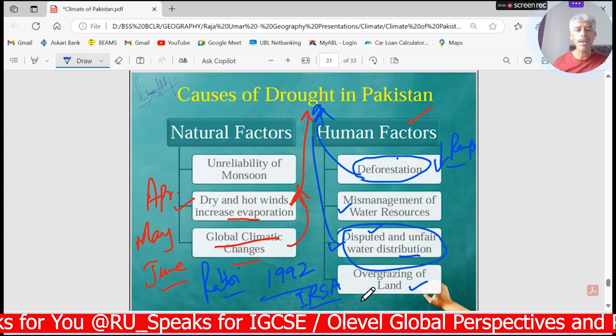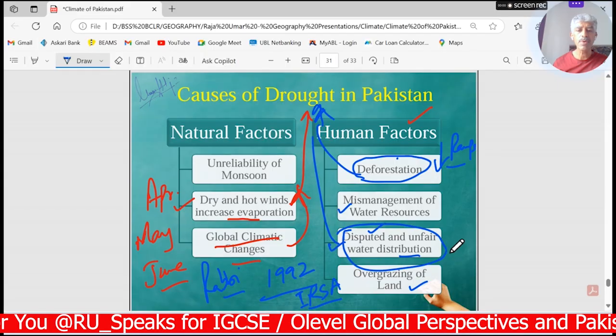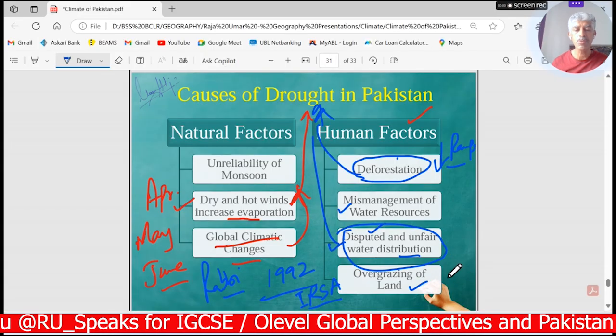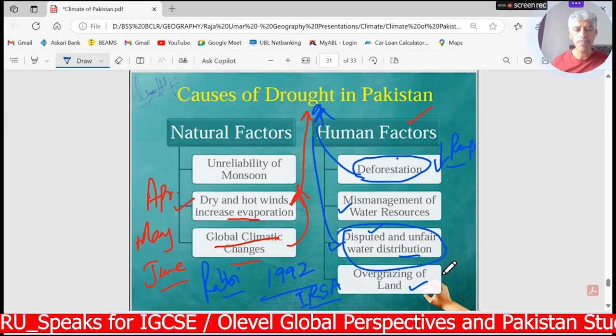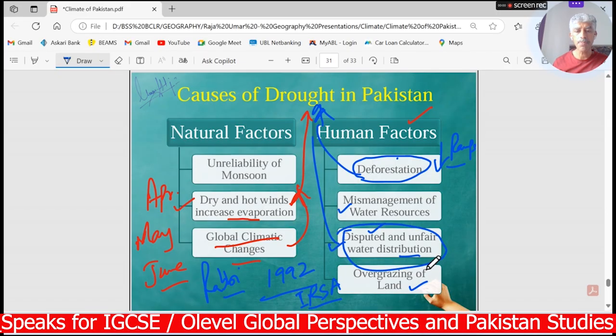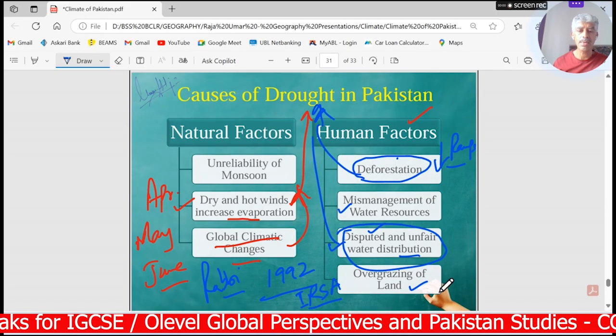Then, overgrazing of land, especially in Balochistan province, where goat and sheep rearing is done. Goats and sheep graze the lands very badly, and they destroy that land.